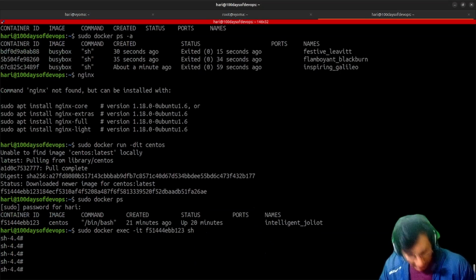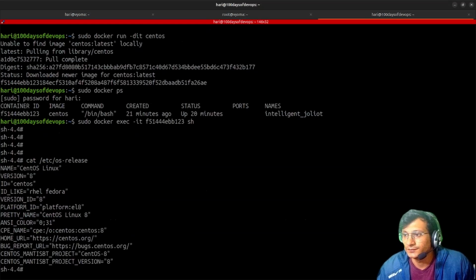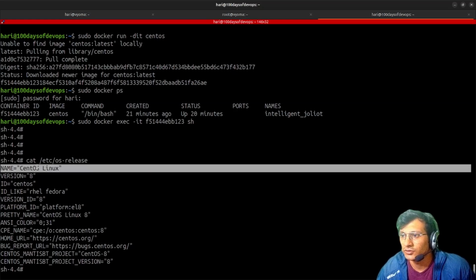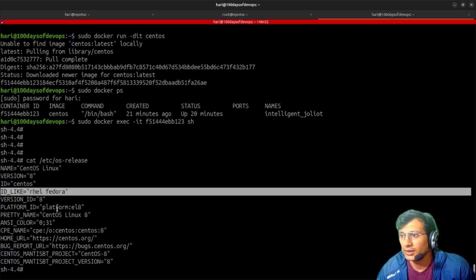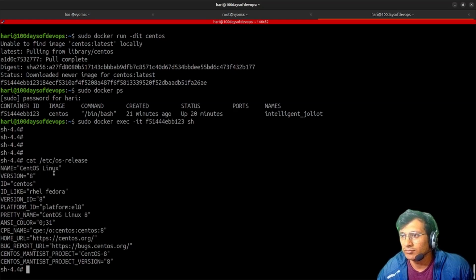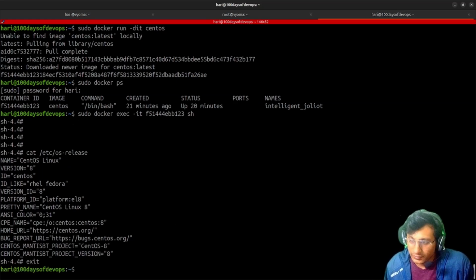We are right now inside the CentOS machine. How can we verify that? We have seen /etc/os-release. Here, this is a CentOS machine. RHEL, Fedora, ID like platform. So this is how you can run it. It is very fast and very convenient. Similarly, if you want any particular environment like Python or Node.js, you can do it.